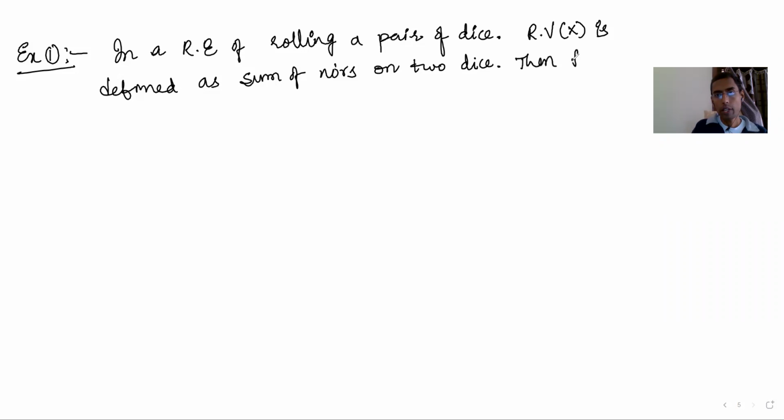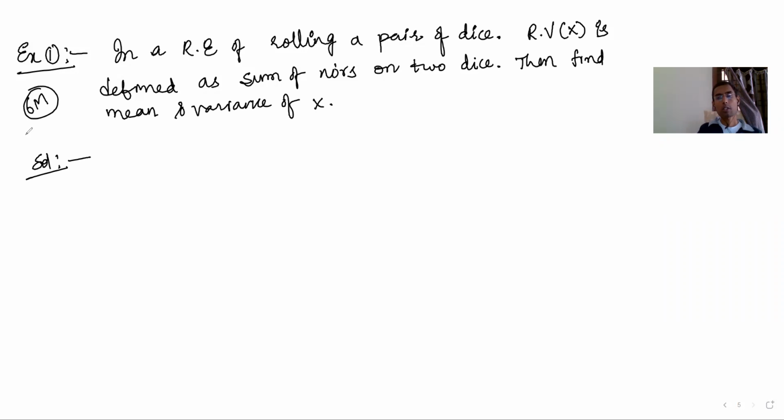Then find mean and variance of x. You need to find mean and variance of x. This is one of the most important questions for 6 marks, an important question in this random variable concept.